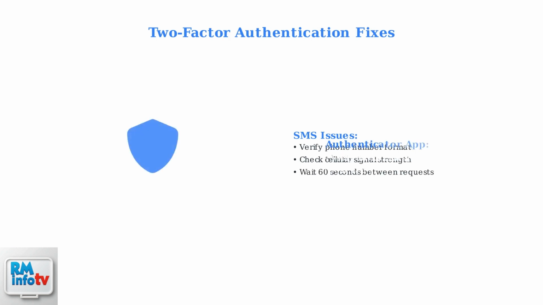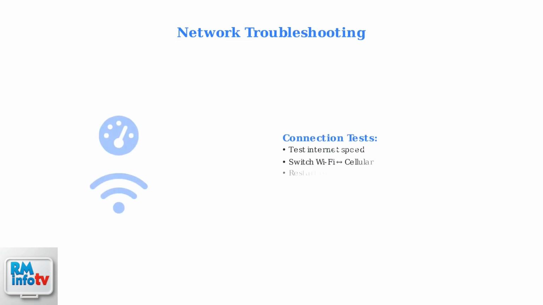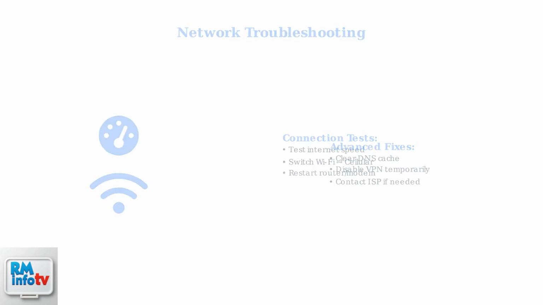Two-factor authentication issues often involve SMS delays or authenticator app synchronization problems. Verify your phone number format and check cellular signal strength. Network issues require testing your internet connection speed and switching between Wi-Fi and cellular data. Restart your router if using Wi-Fi, and consider clearing DNS cache for persistent problems.